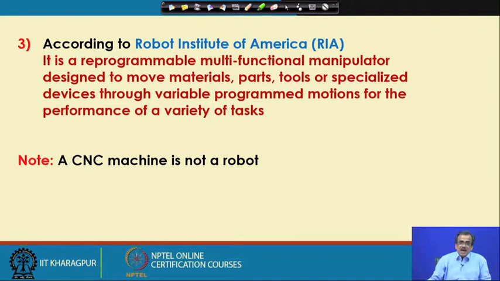Now, these terms I have already defined. For example, by manipulator we mean a robot with a fixed base, and that is nothing but a mechanical hand. That means the human hand we are going to model, design and develop in the form of an artificial hand, and that is nothing but the manipulator, and it is reprogrammable and multifunctional.